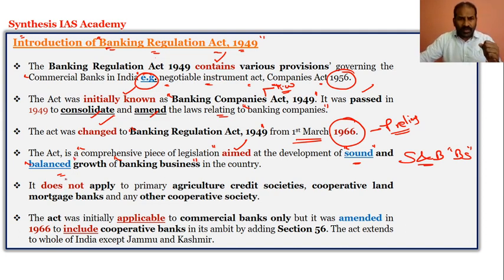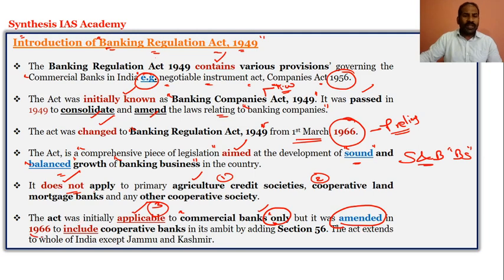And the Banking Regulation Act 1949 does not apply to agricultural credit societies, and it also does not apply to cooperative land mortgage banks and other cooperative societies. It is only in regards to banking, initially when it started. The act was applicable to commercial banks only, as we discussed, and later on it was amended. Please do understand, initially it was from 1949 till 1966 particularly applicable to commercial banks only.